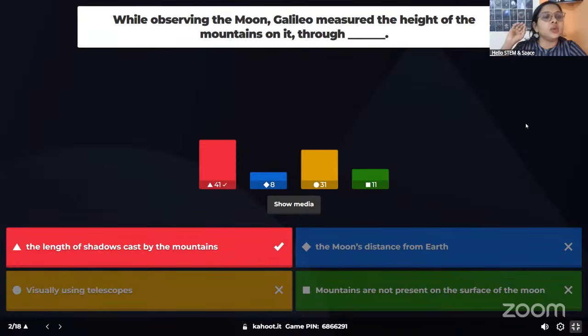While Galileo was observing these mountains, he observed the shadow cast by them, and also the angle at which the sunlight hit the moon. By using these two, with basic geometrical calculation, he found out the height of the mountains.